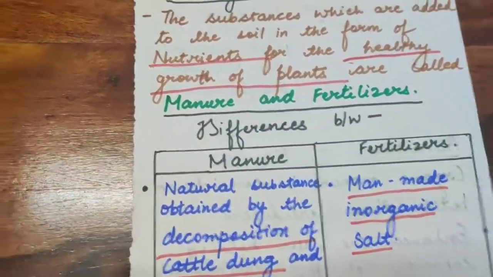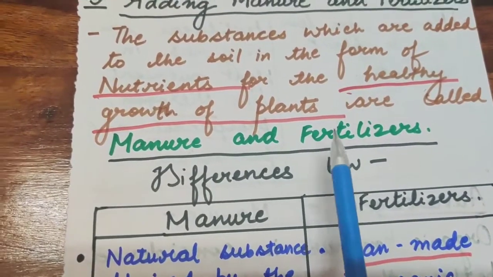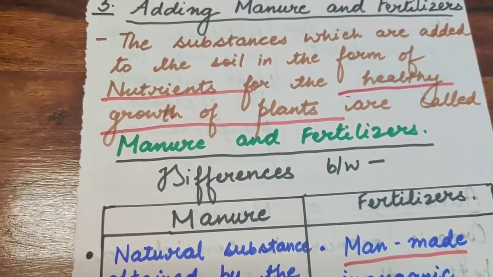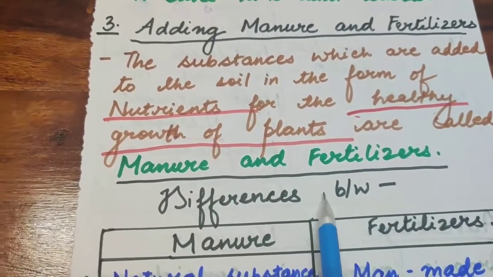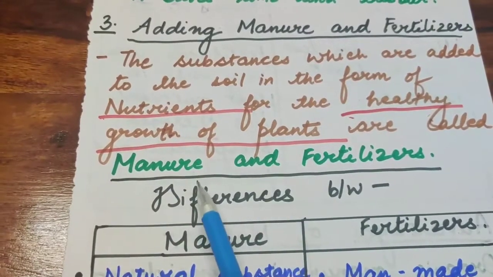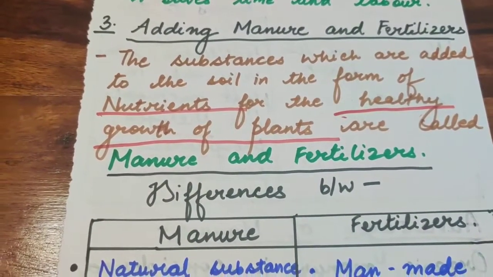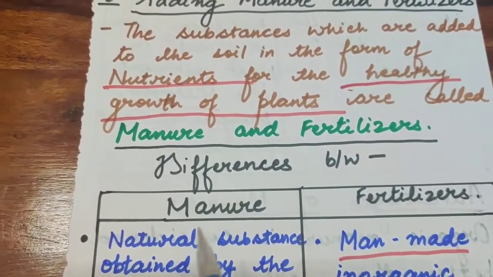Plants also need nutrition. The soil is providing nutrients to them, but that is very less in comparison. So we also provide manure and fertilizers to them for providing more nutrients to the soil. Now we will know about the difference between manure and fertilizers.